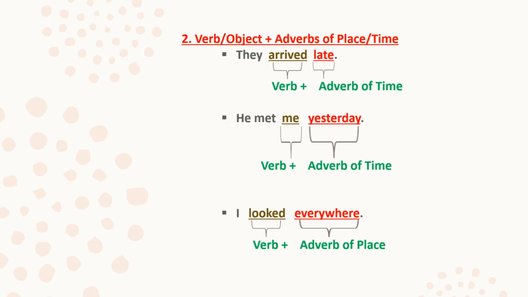Here there is a misprint, it should be object. I looked everywhere. Here the verb is looked, and everywhere is an adverb of place. So you can see the adverb of place is placed just after the verb. So here what you need to remember is that an adverb of place or adverb of time is also placed after the verb or after the object.